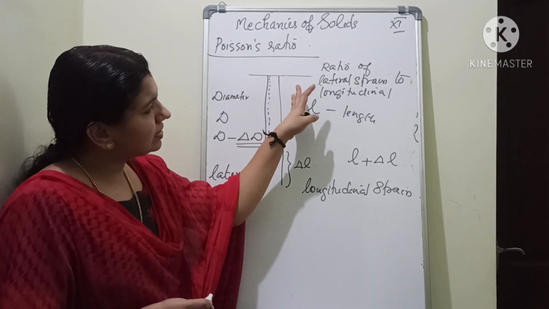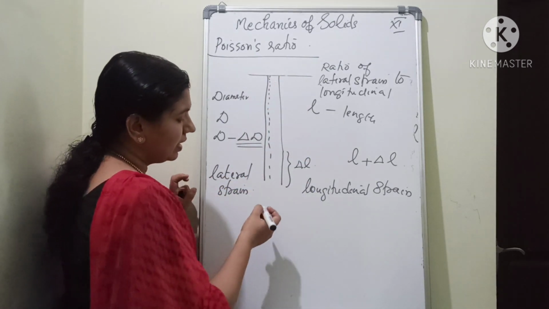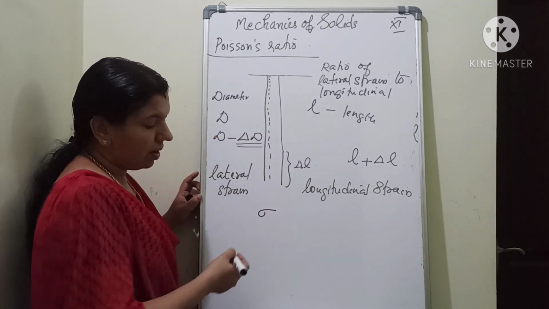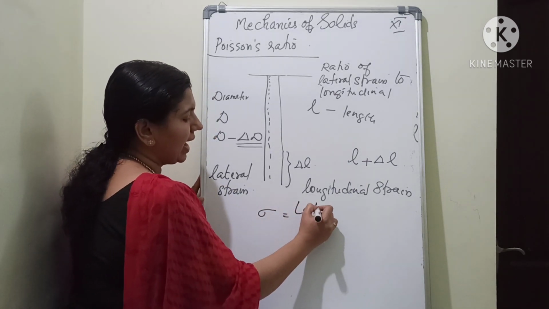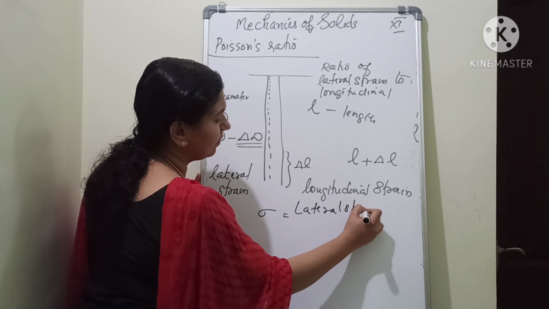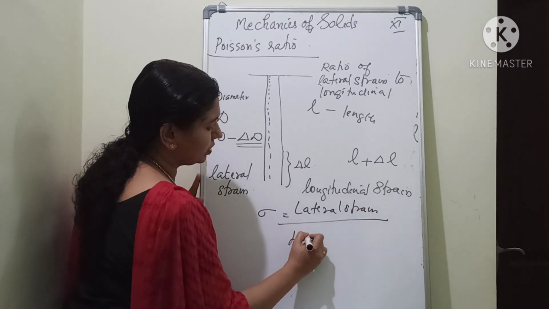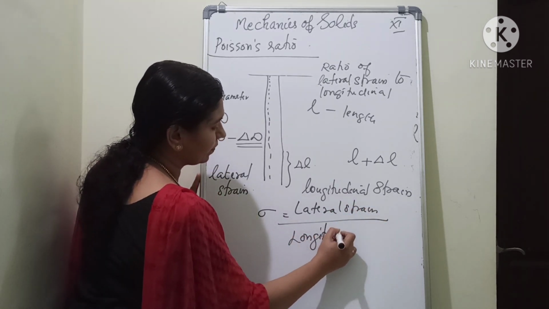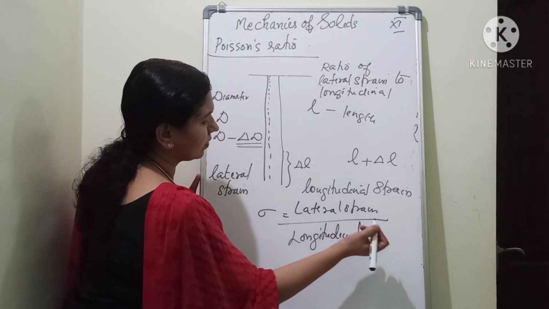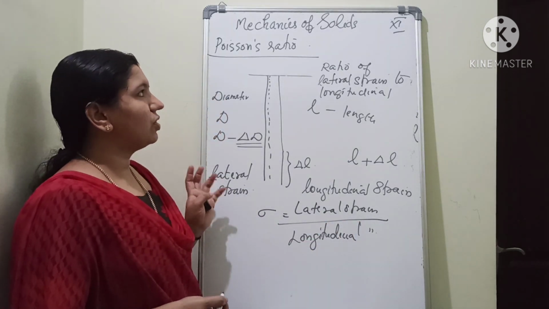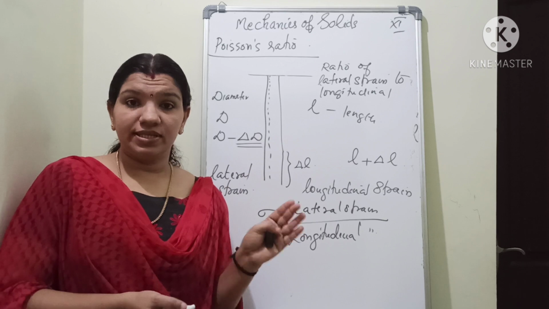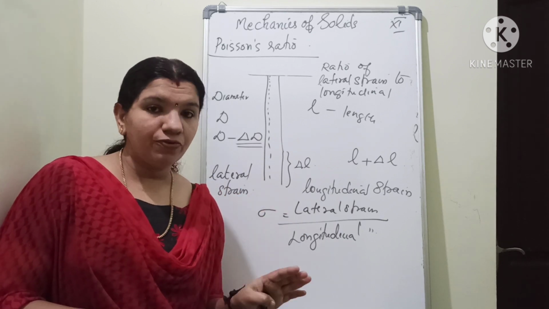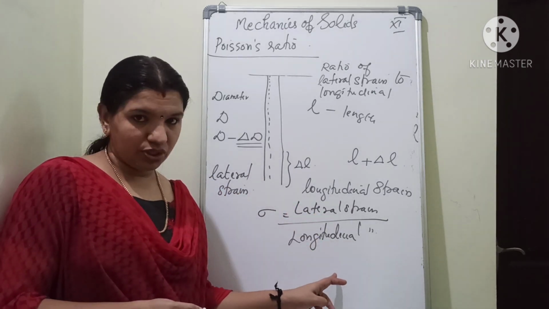Now Poisson's ratio is represented by sigma. Sigma is equal to lateral strain divided by longitudinal strain. Clear? So that's all about Poisson's ratio. Poisson's ratio is the ratio of lateral strain to longitudinal strain.